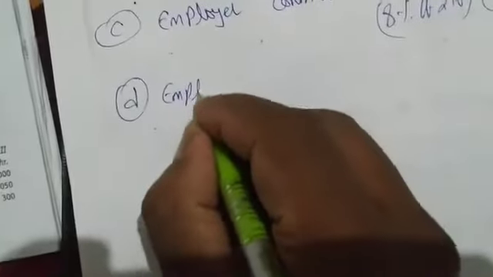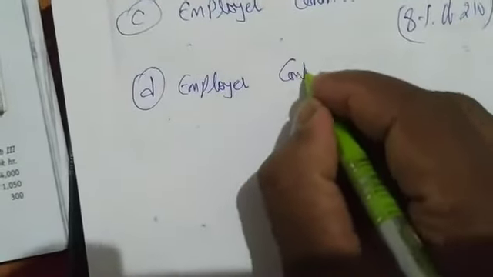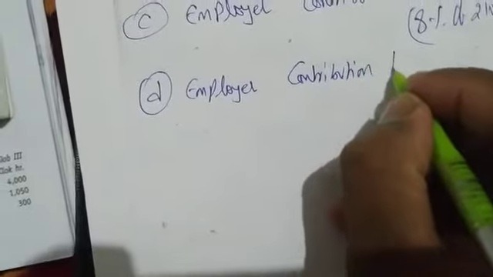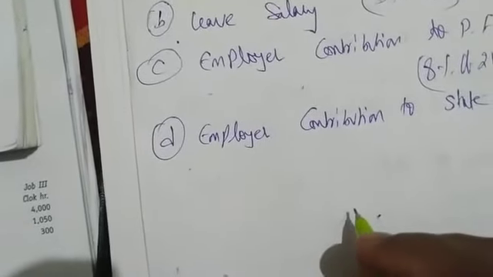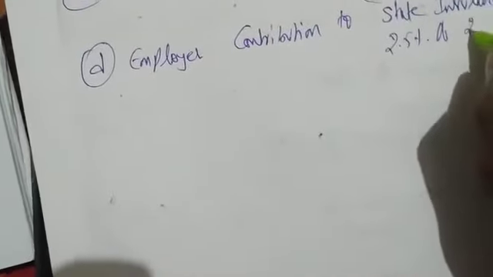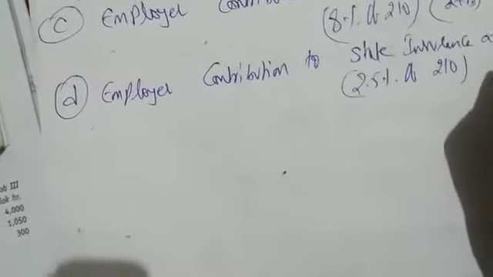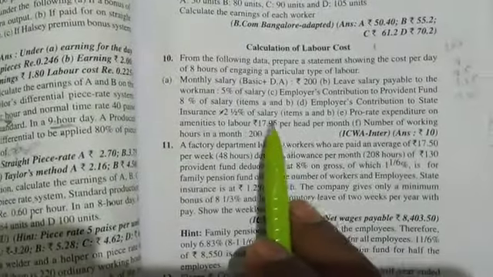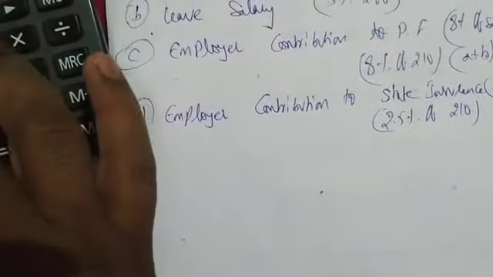Okay. Next, D. Employer contribution to state insurance. What is it saying? 2.5% of the same 210 rupees, A plus B. He's saying 2.5% of A plus B. So 2.5% into 210, we are getting 5.25.